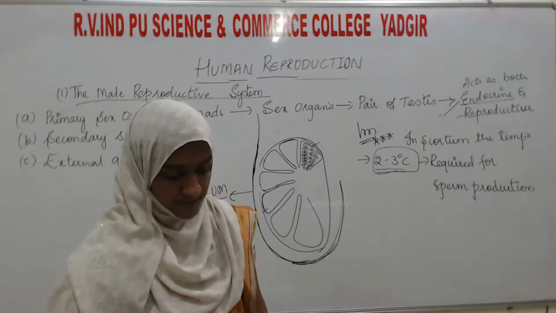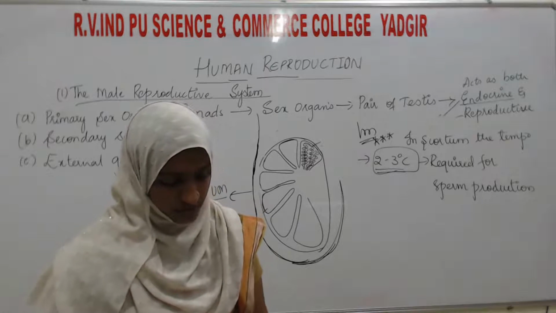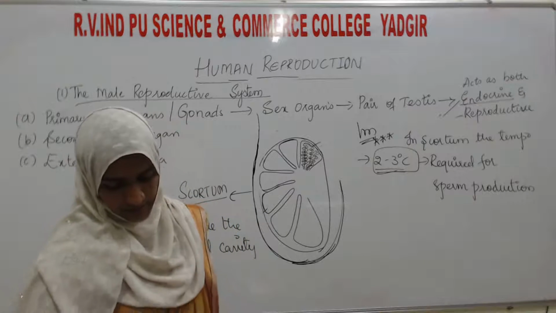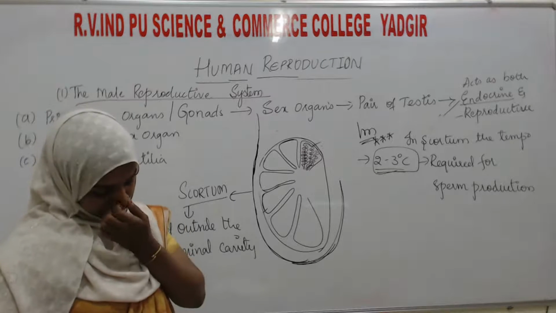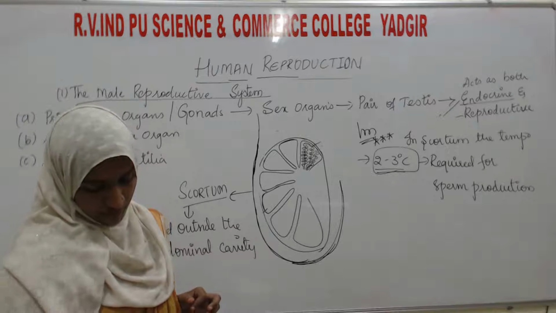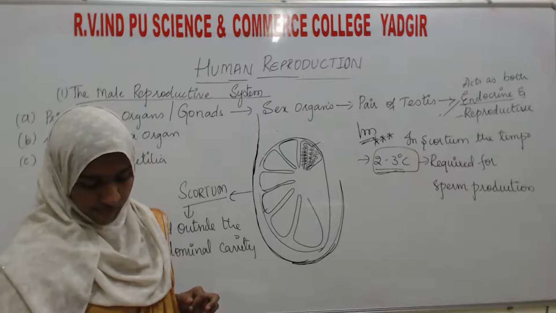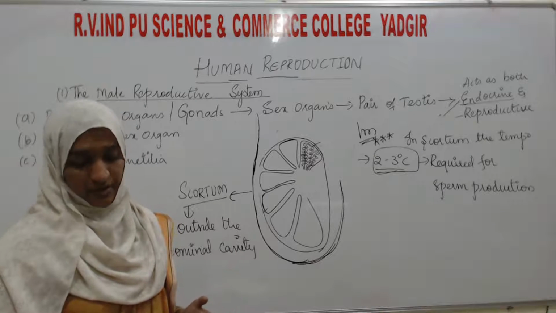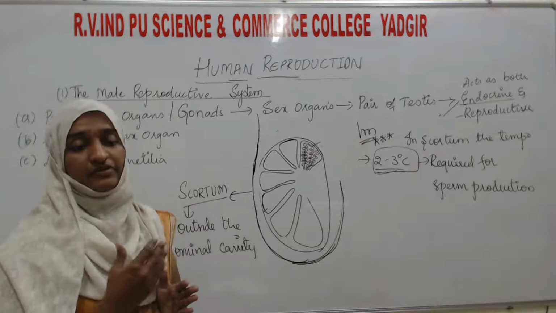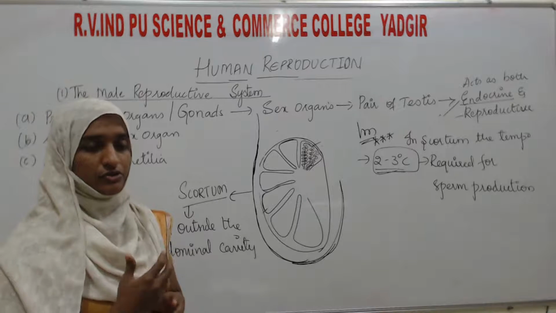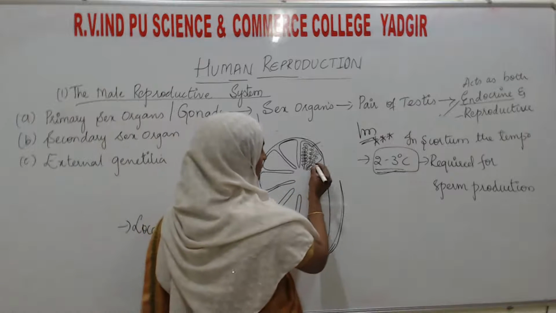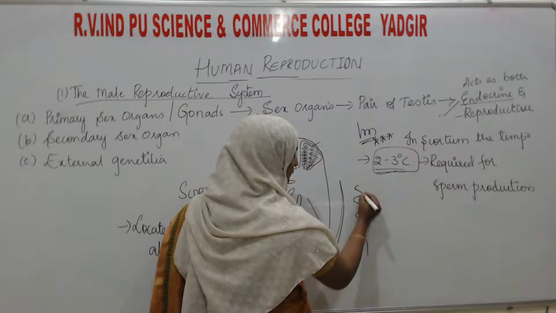We will see about the main structure here. Before going to the structure of the male reproductive system, I will explain the section of the seminiferous tubule. For example, this is the seminiferous tubule.